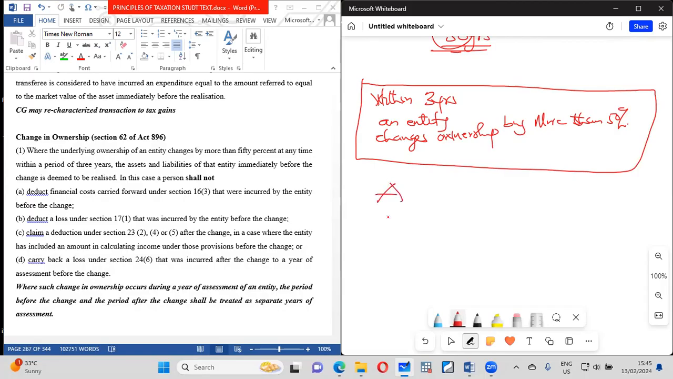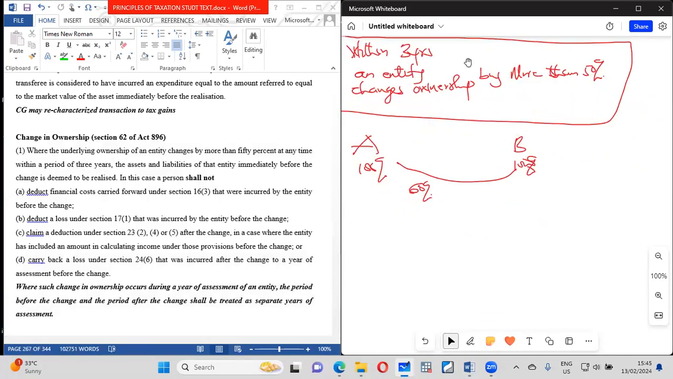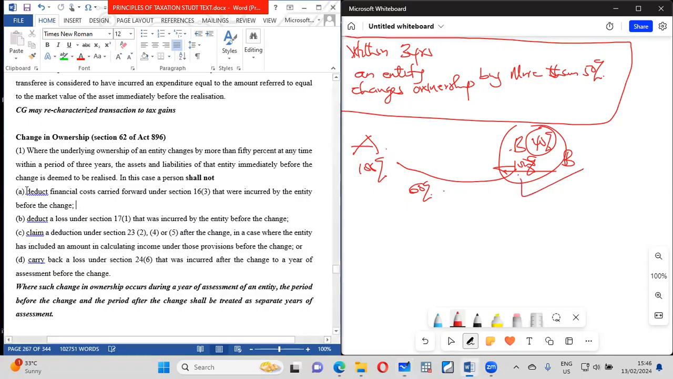So like I said, A is 100% owned, B is also 100% owned. All of a sudden, B now sells 60% to these people. What this means is that if all these things happen within 3 years, B is deemed realized. Since it is realized, it means it doesn't exist, because more than 60% means that you only retain 40% and you don't have control. B will now have control. It means the company actually belongs to A. So if that happens, the entity B shall not deduct any finance cost.